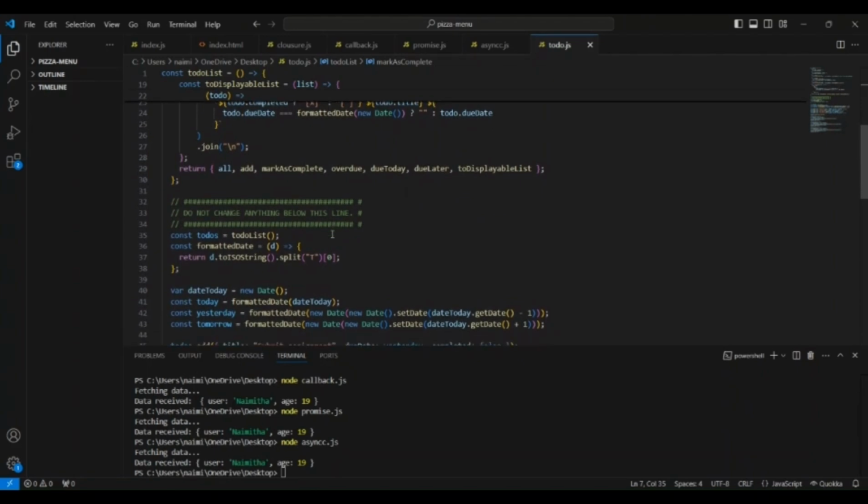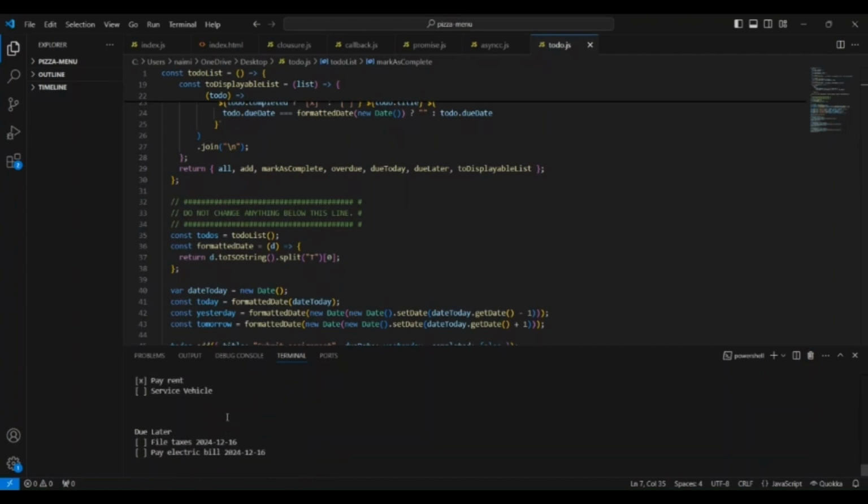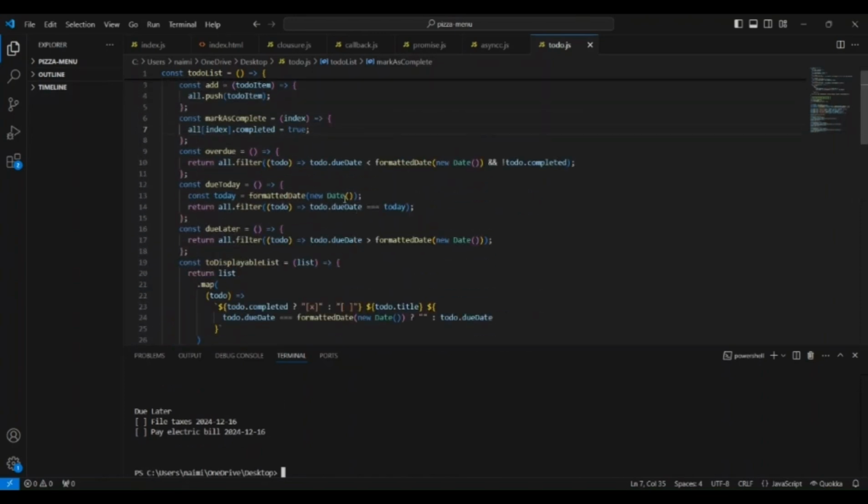So, let us see how it works. Here we get the overdue tasks with some dates, the due today tasks, and the due later tasks also with some dates. So this is how I implemented the to-do list, and thank you.